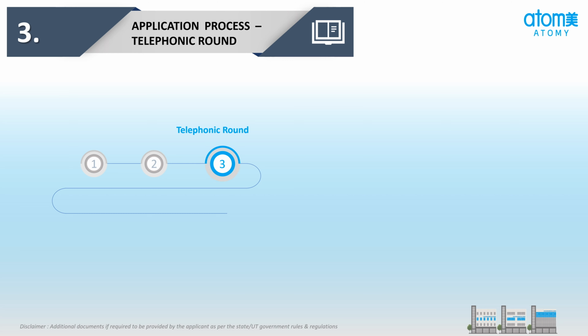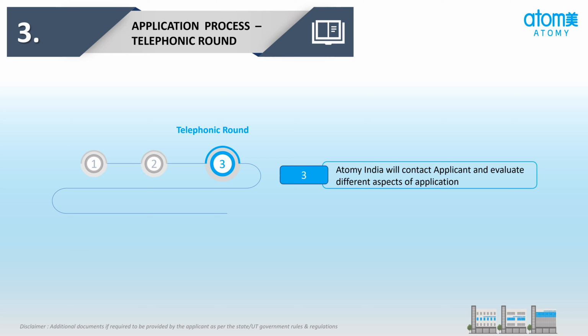Now I will explain stage 3, telephonic round. Atomy India will contact the applicant and evaluate different aspects of the application. Next, stage 4 is the video presentation.